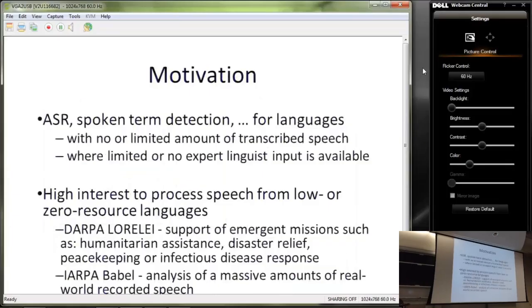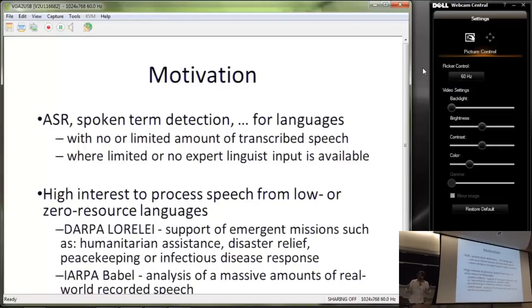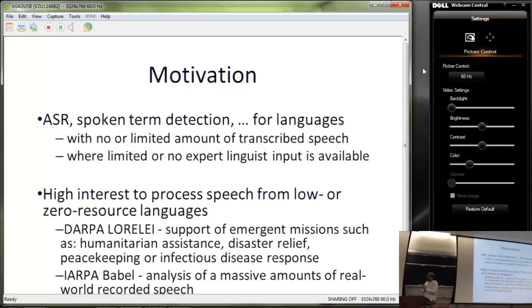So, the motivation for this work, obviously, is that we would like to build a speech recognition system, spoken term detection system, whatever speech processing system for a language where we have limited or no transcribed data, and where we have no expert linguist who would build us the pronunciation dictionary and say what phonemes we have in the language. And there was recently quite some interest in building such systems.